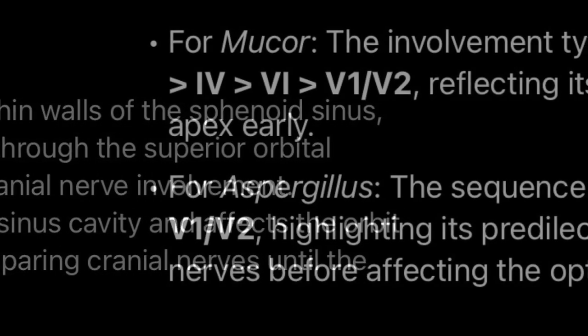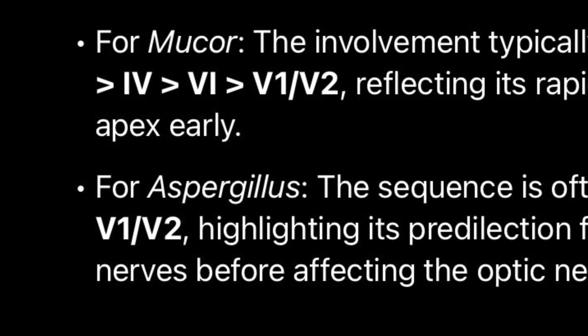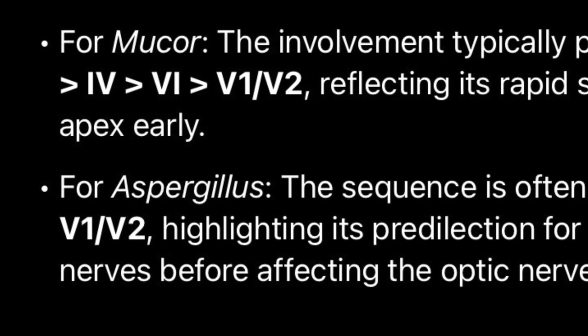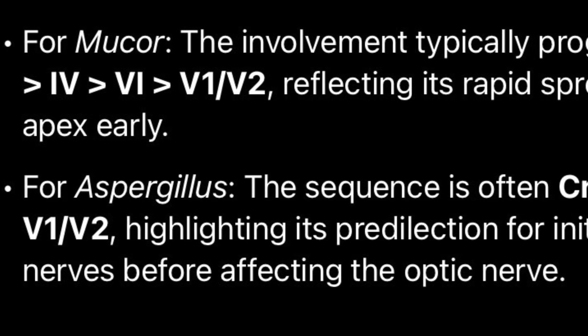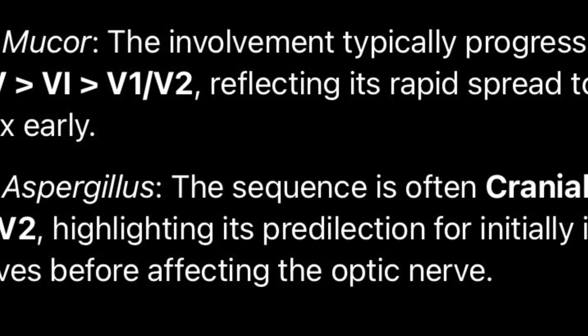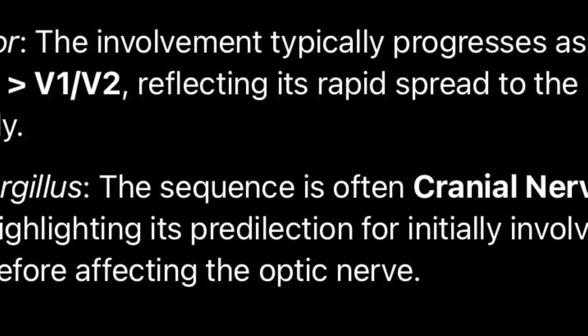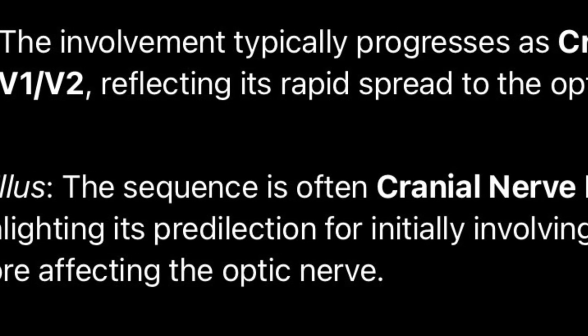In most cases of sphenoid and ethmoid invasive fungal rhinosinusitis, the sequence of cranial nerve involvement follows a distinct pattern. For Mucor, the involvement typically progresses as cranial nerve 2, 3, 4, 6, V1/V2, reflecting its rapid spread to the optic nerve and orbital apex early.